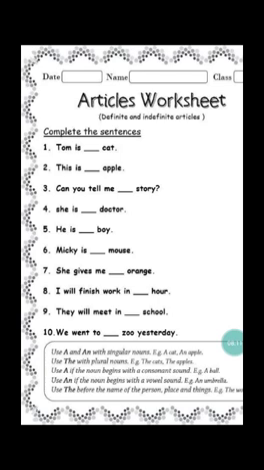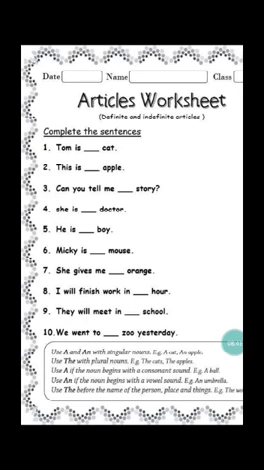She is dash doctor. He is dash boy. Sixth one, Mickey is dash mouse. Before writing the, just check whether the word is given in particular, and also whether the word given is singular or plural.